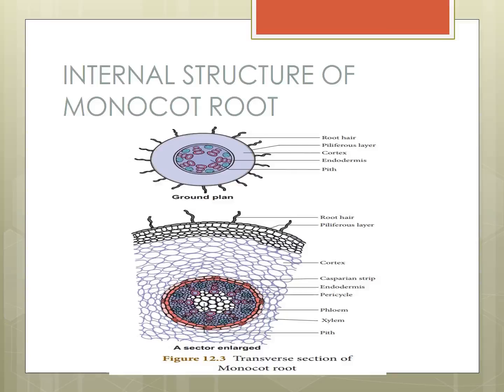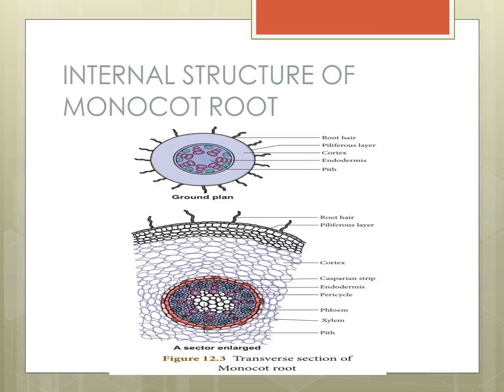See the first one, ground plan: root hair, piliferous layer, cortex, endodermis, pith. Next picture, sector enlarged. First root hair, piliferous layer, same as the dicot. Cortex also the same. Next, Casparian strip, endodermis, pericycle, phloem, xylem, pith. In that dicot plant there is no pith.